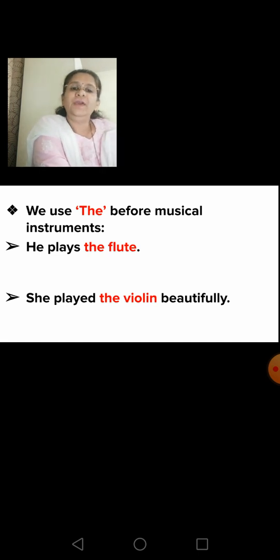Okay. We use the before musical instruments. For example, he plays the flute. So here the musical instrument is flute. So you use the definite article the before the musical instrument flute. Second example, she played the violin beautifully. So here the musical instrument is violin. So you use the before the musical instrument violin.